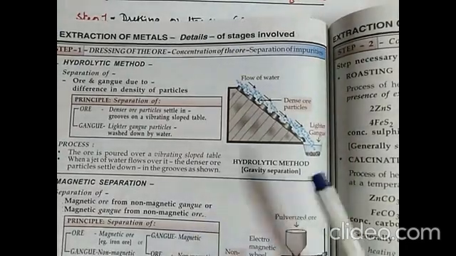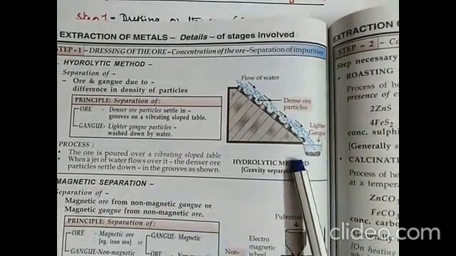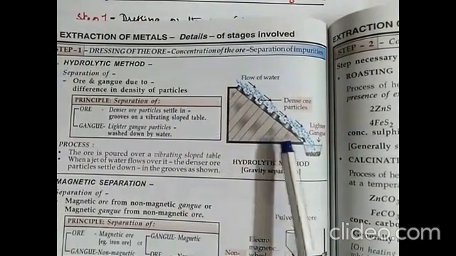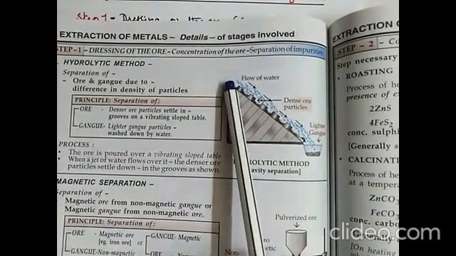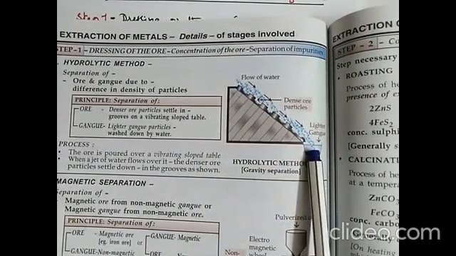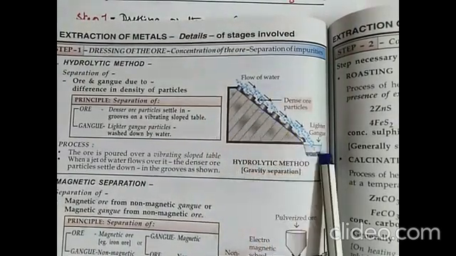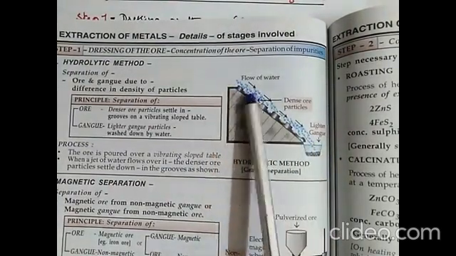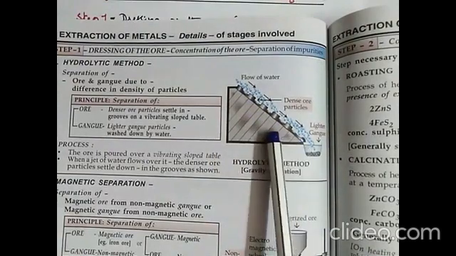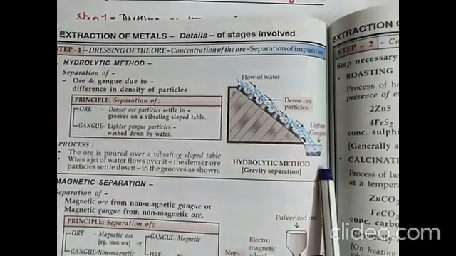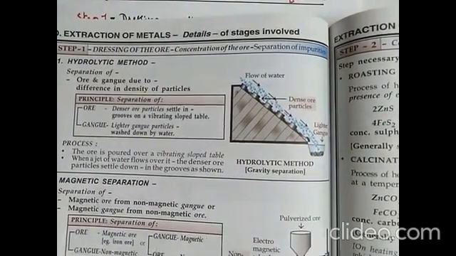So this is the diagram. I have just shown you the textbook itself. You can see this is a diagram. There is a slope with grooves there. So the ore is made into powder and it is made to flow along with water. The ore is poured over the vibrating slope. This slope is vibrating. When a jet of water flows over it, the denser ore particles settle down in the grooves, and water along with the impurities flows down. So this method is called the hydrolytic method.